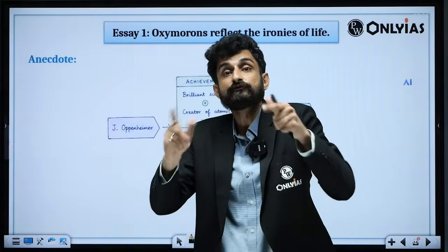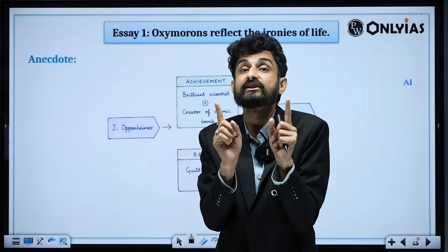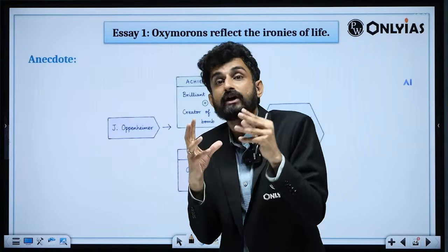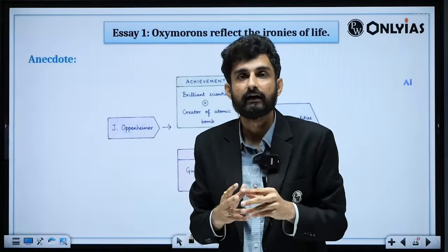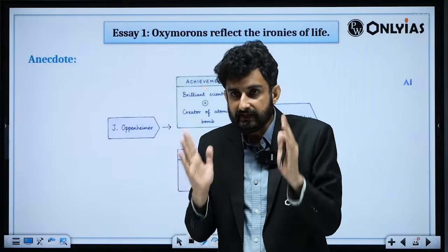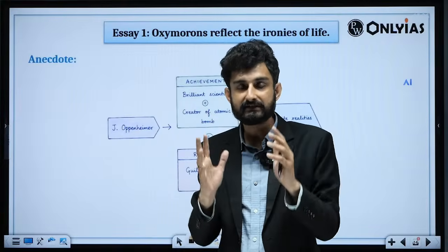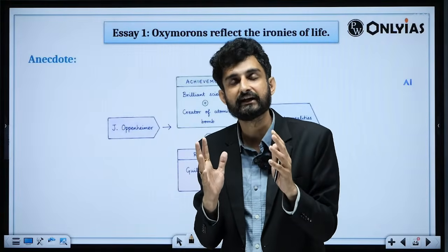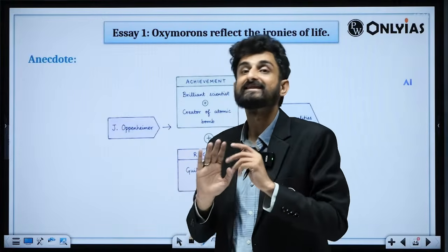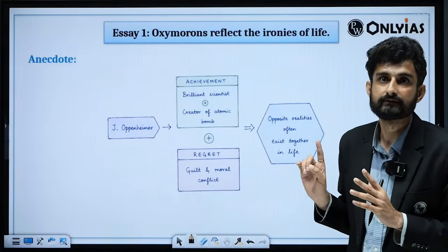Example, the case of peaceful revolution. A revolution is something which actually changes the society fundamentally, but we are given an adjective, peaceful revolution. Again an oxymoron. We can write we have guided missiles but misguided men. Again it is an oxymoron. Now you have to do this at the same time in the examination hall. If you can come out with so many contradicting ideas, only then please dare to attempt this essay topic. Otherwise it will be difficult for you. So please remember this. Perfect.